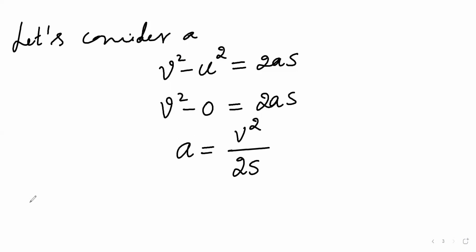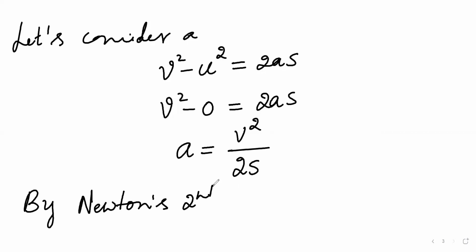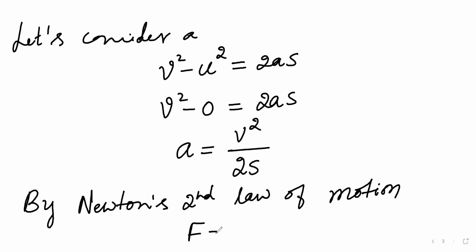Now, by Newton's second law of motion, F equals ma.